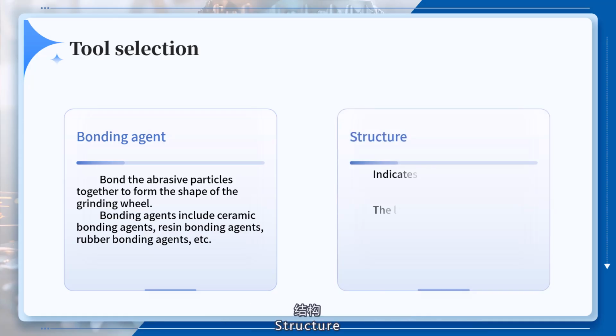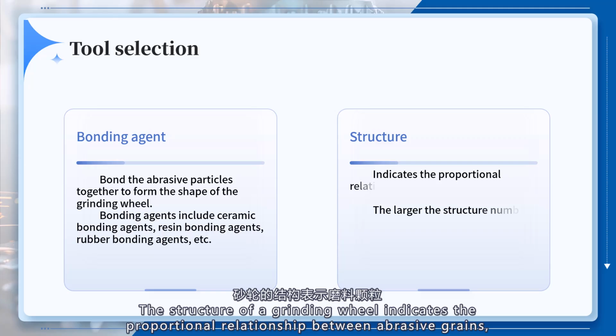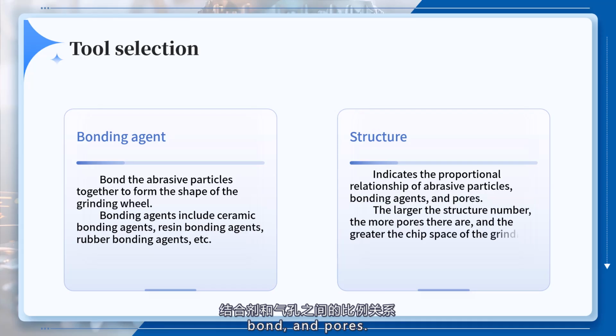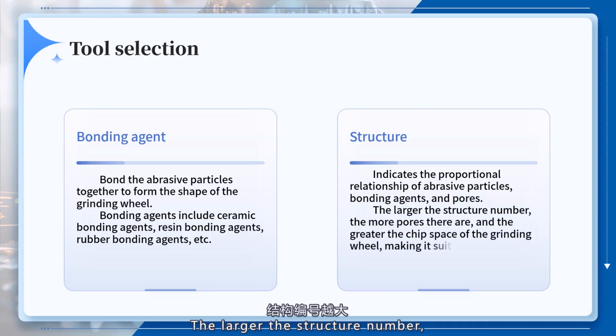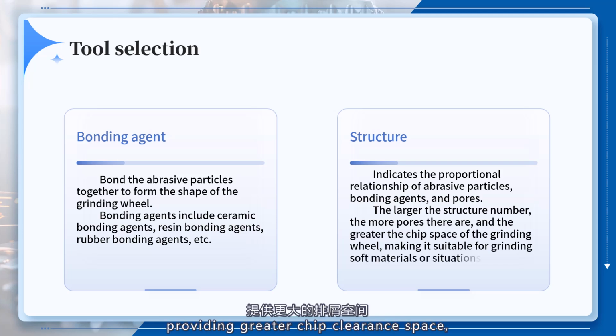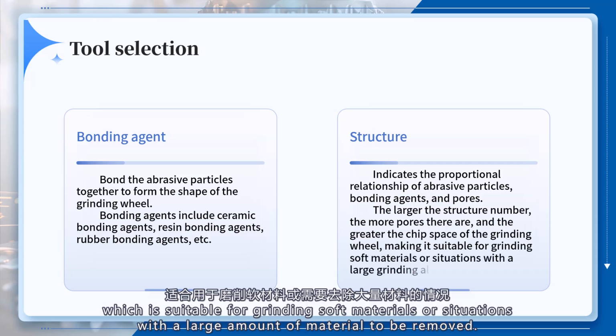Structure. The structure of a grinding wheel indicates the proportional relationship between abrasive grain, bond, and pores. The larger the structure number, the more pores there are, providing greater chip clearance space, which is suitable for grinding soft materials or situations with a large amount of material to be removed.